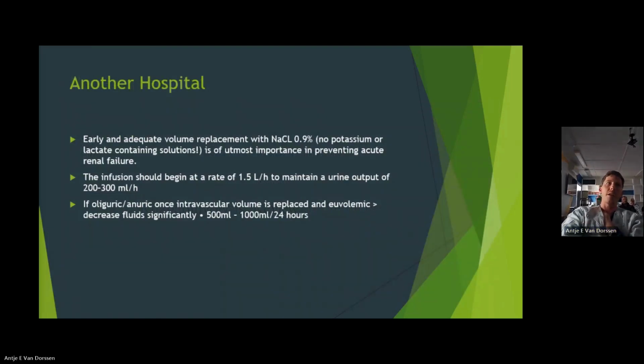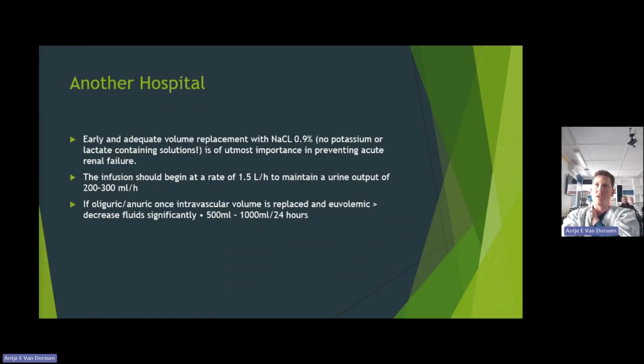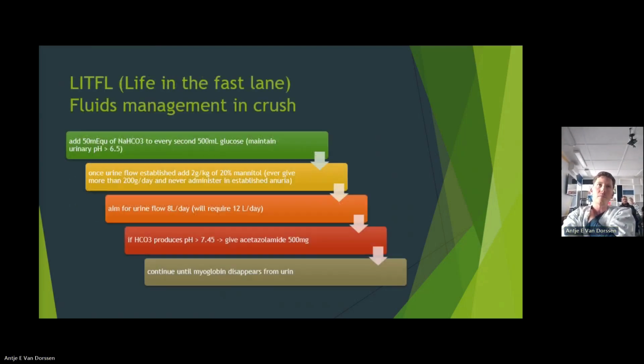So one of the few articles I've seen, this one and this other one about the fluid management, concluded that your infusion should begin at a rate of 1.5 liters to maintain a urine output of 200 to 300 mils per hour. They said you replace with normal saline, no potassium or lactate containing solutions. That's what they want. If they're oliguric or anuric, once intravascular volume is replaced and the patient is euvolemic, then you can decrease your fluids to 500 to 2,000 mils over 24 hours.